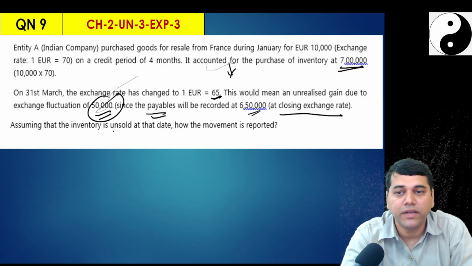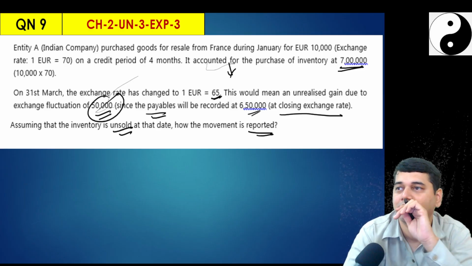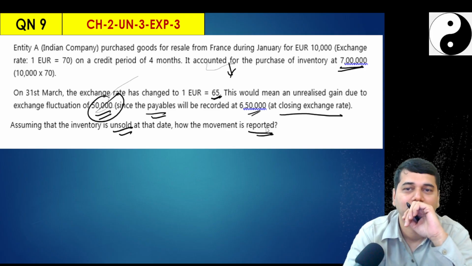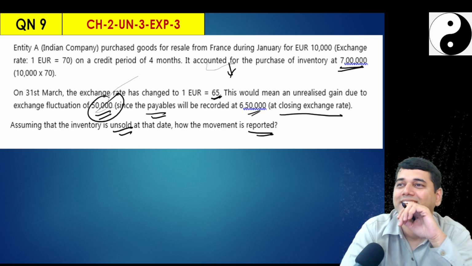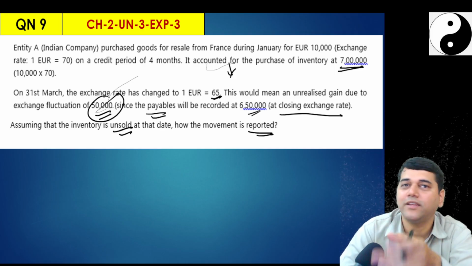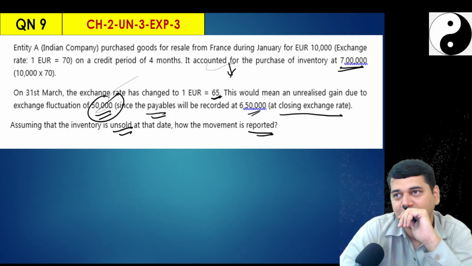Now assuming inventory is unsold, how will the movements be reported? Simple. Sorry? It has no? Why? In the cash flow statement, don't you have any impact of not selling the inventory?